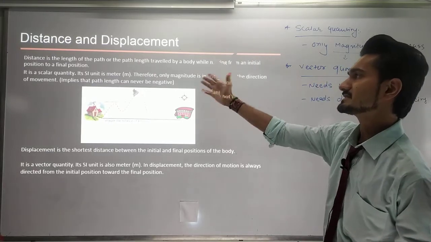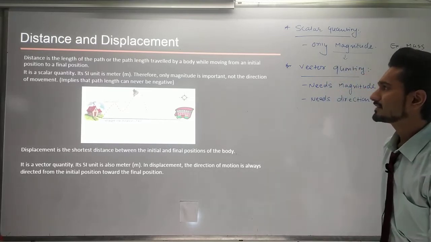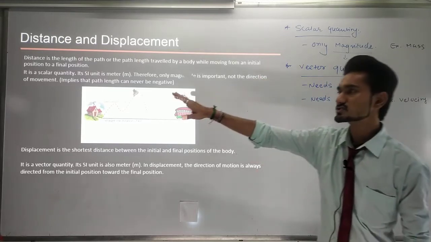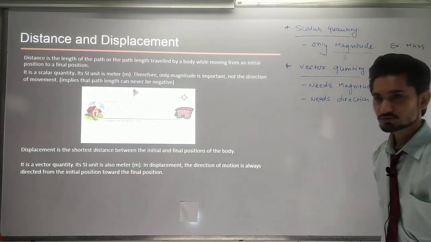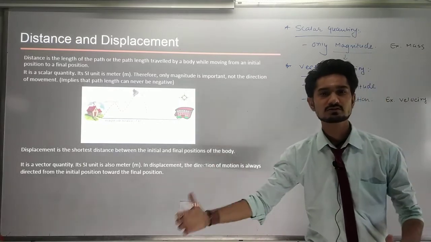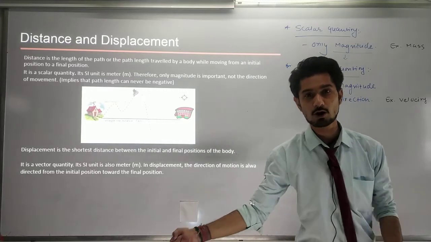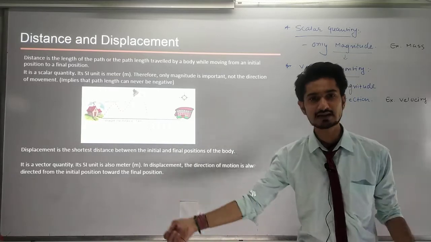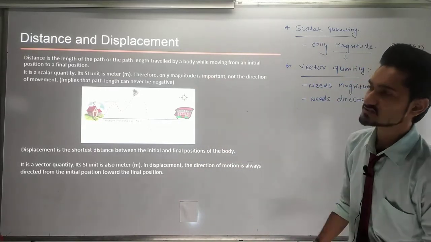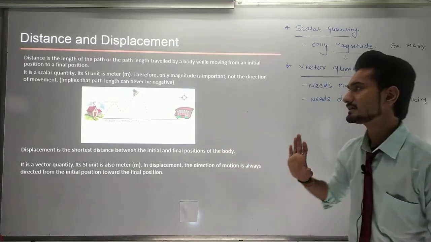Distance is the length of the path, or the path length, traveled by a body while moving from an initial position to a final position. Whatever changes I have taken from the initial position to the final position, if I measure the actual length of that path, that will be called the distance. So it is basically a scalar quantity.